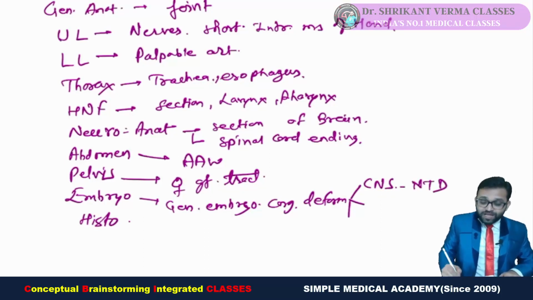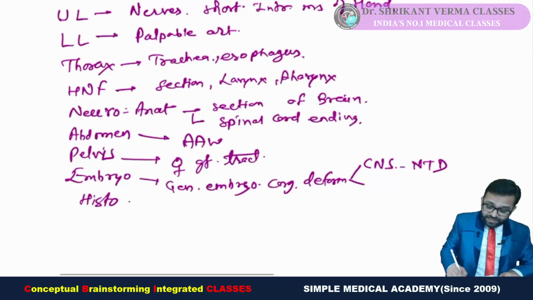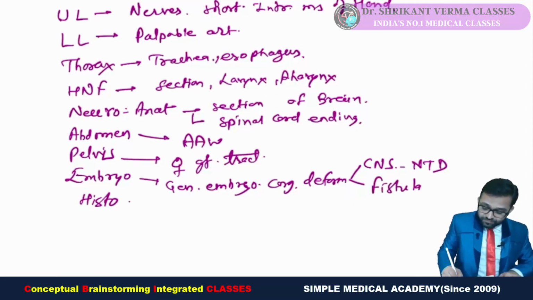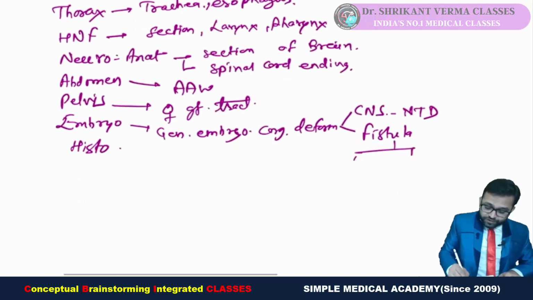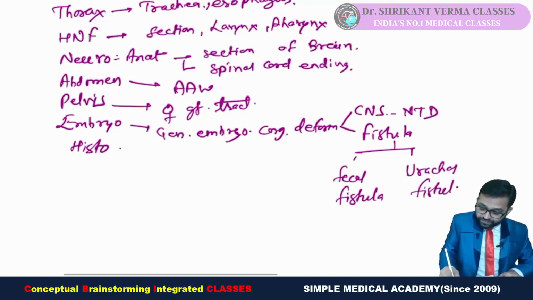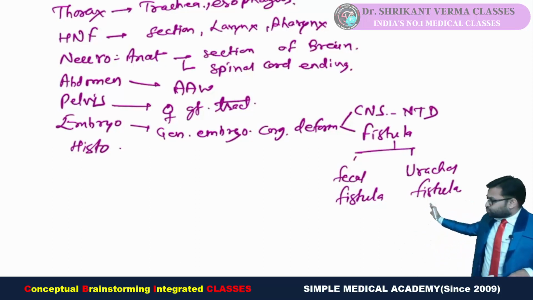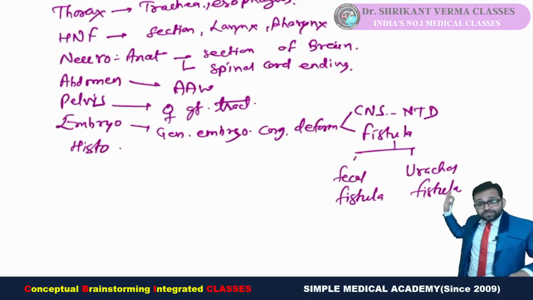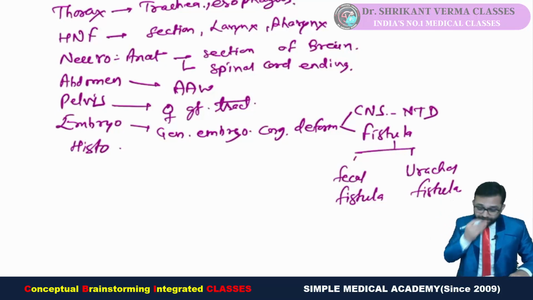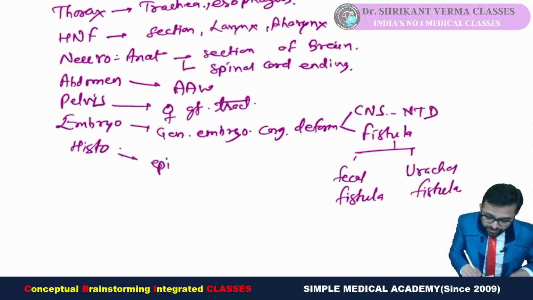Neural tube defect was asked. Also the GIT abnormality, yes, fistula, yes, fecal fistula this time, and urachal fistula related with the clinical. Yes, you cannot say that it is exactly the question from the anatomy. These are mixed with our surgery also. Fine. Histology, question was asked from the epithelium.